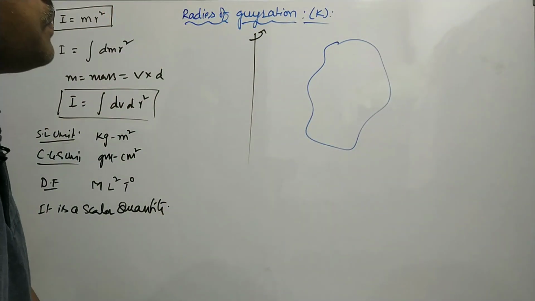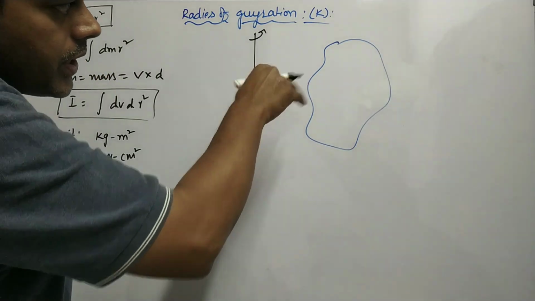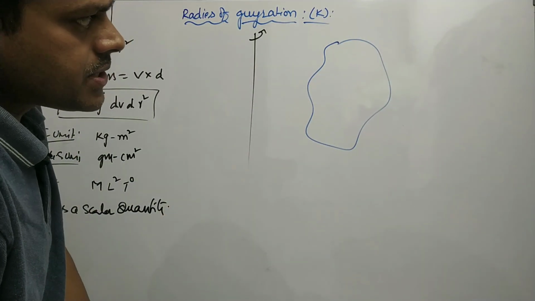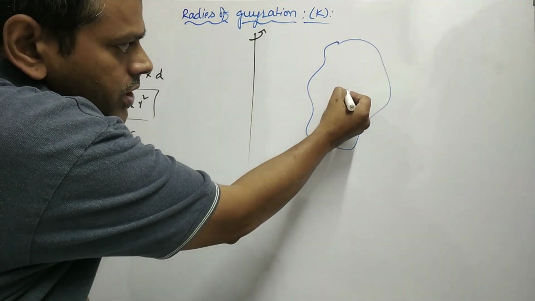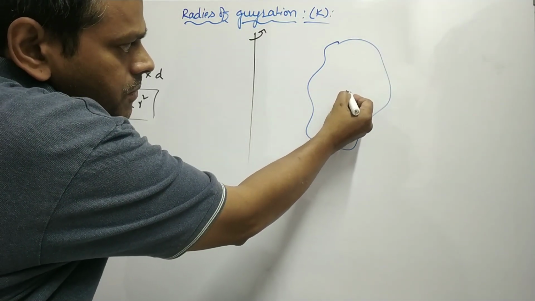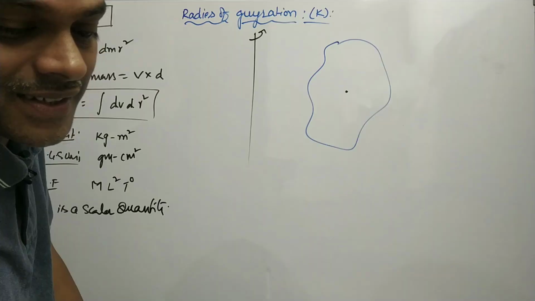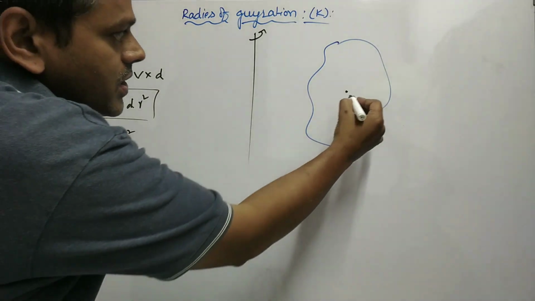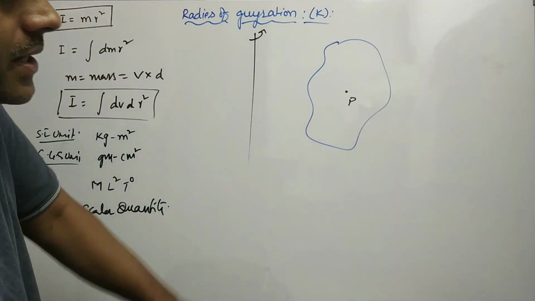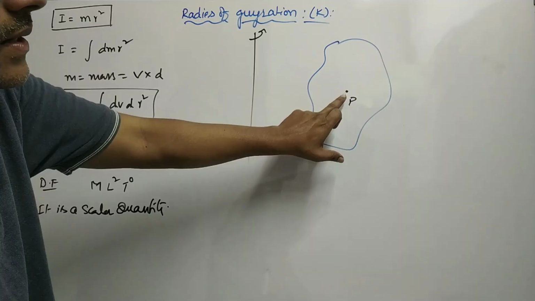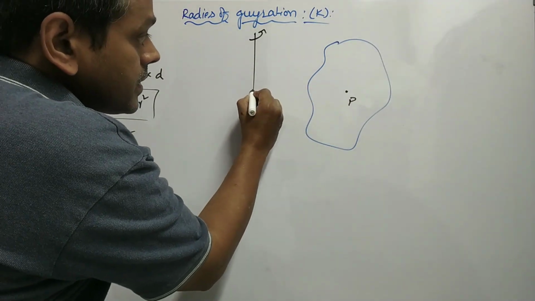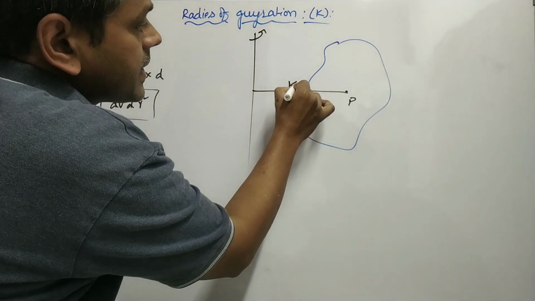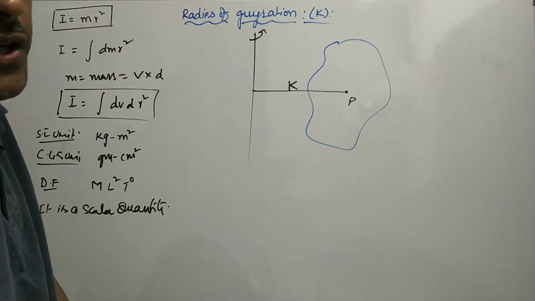According to previous knowledge, when you take a rigid body, the total mass of this rigid body is supposed to be concentrated at a particular point. That point is called its center of mass. Say that point is P. This point P is at a distance, say k, from the axis of rotation.